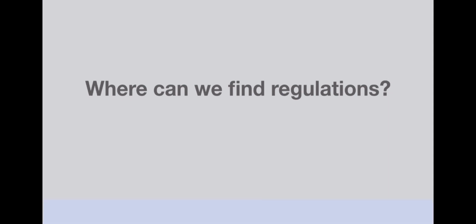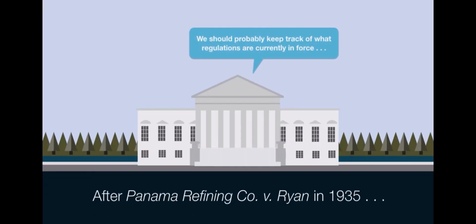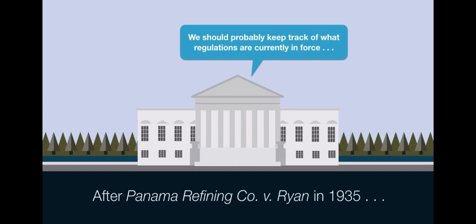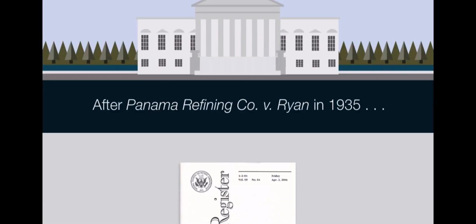The need for an official administrative publication became apparent in 1935 when the Supreme Court, in the case Panama Refining Company v. Ryan, issued an interpretation of a regulation that was no longer in force. This embarrassing situation led to the creation of the Federal Register in 1936. The Federal Register is the single most important administrative publication.